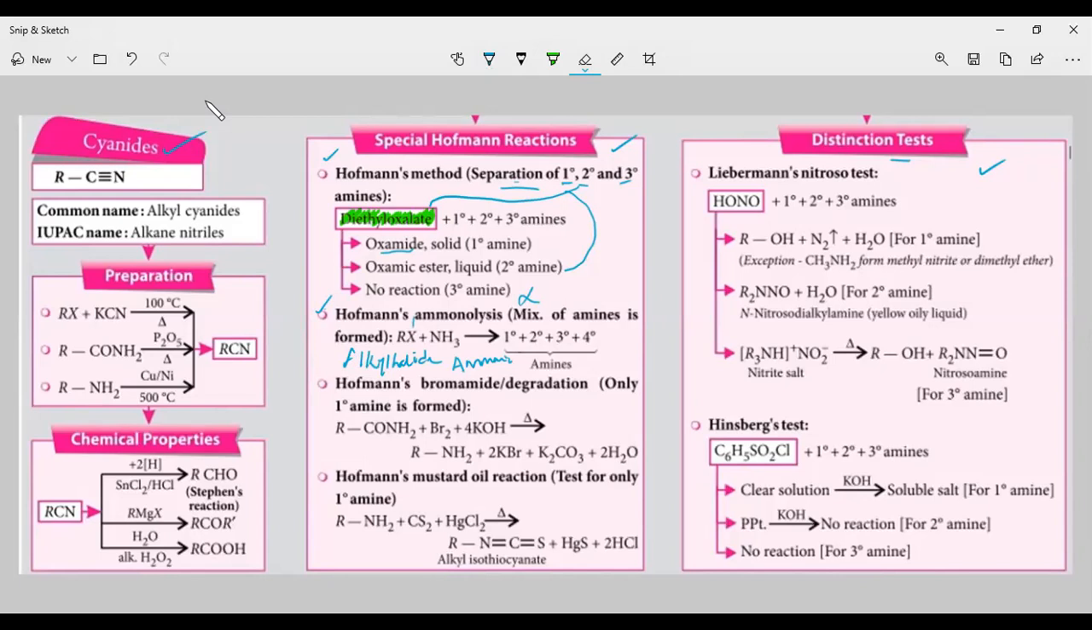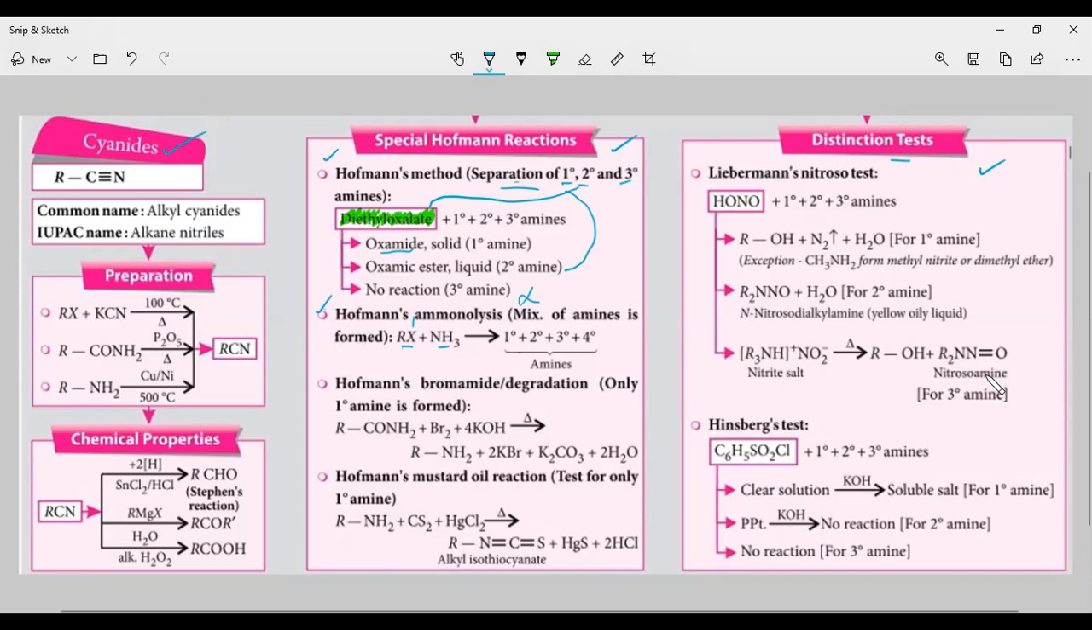And what are you going to get here? You are going to get a mixture of amines, that is primary, secondary, tertiary, and quaternary amines. In Hoffman's ammonolysis, alkyl halide is reacting with ammonia, and you get a mixture of amines: primary, secondary, tertiary, and quaternary.